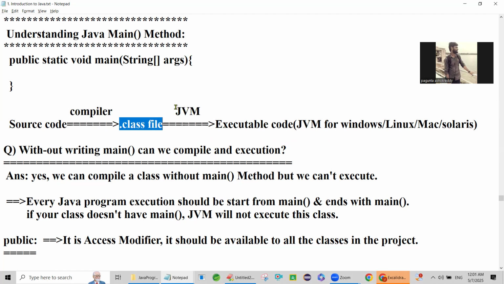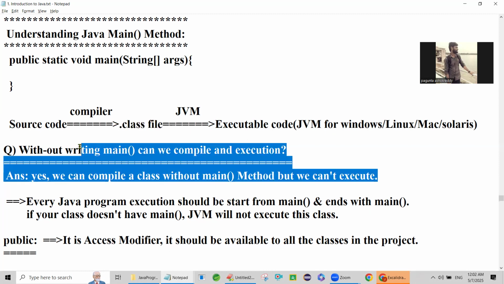Whenever JVM checks and the main method is not there, you will get the error: could not find main method in the class. What is the error? Could not find main method in class, and then the class name is displayed. I think you guys understood, right?